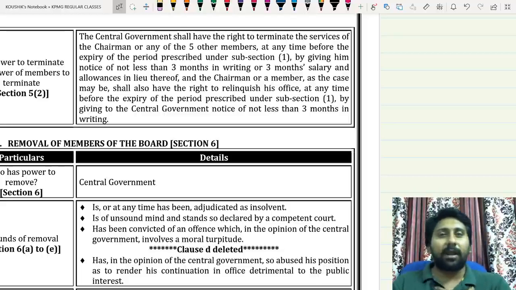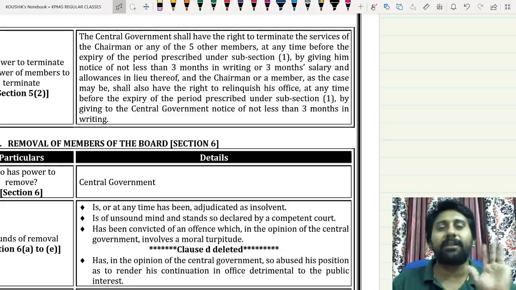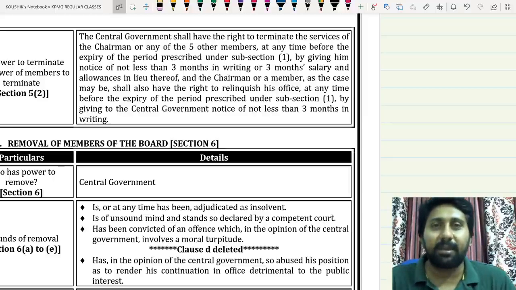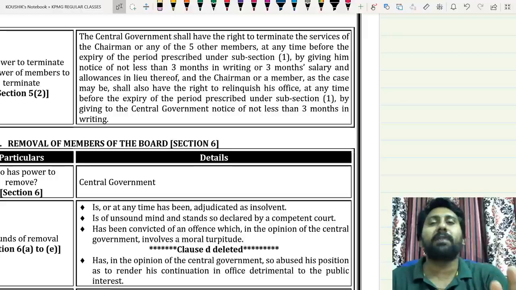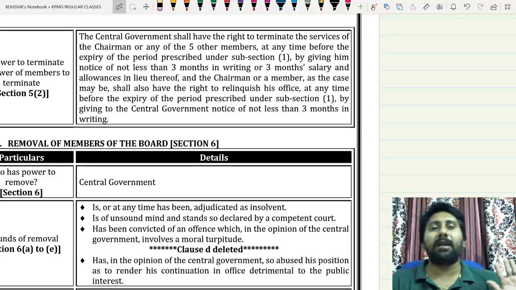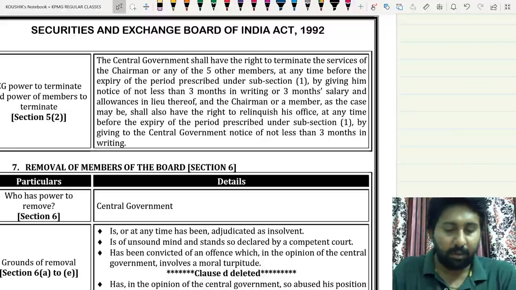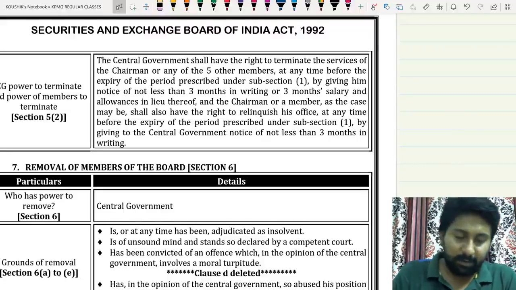If it can't give prior 3 months notice, it should at least pay 3 months salary and ask you to exit. So if you voluntarily want to exit from SEBI, yes, you can do that, but 3 months prior notice should be given. No salary will be paid as a compensation. That's what is specified here. Okay, so this is what I want to convey.